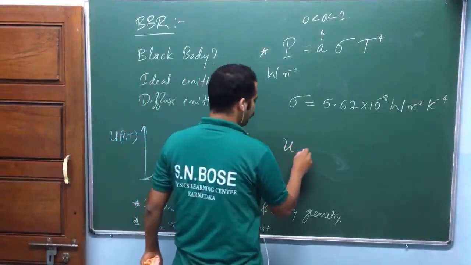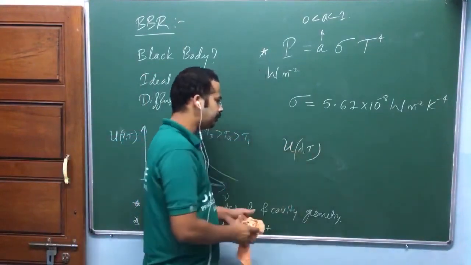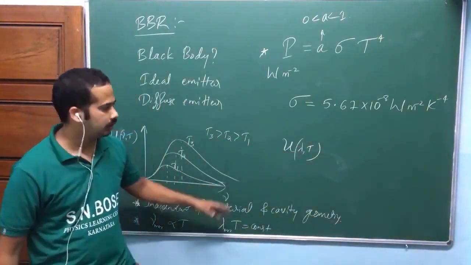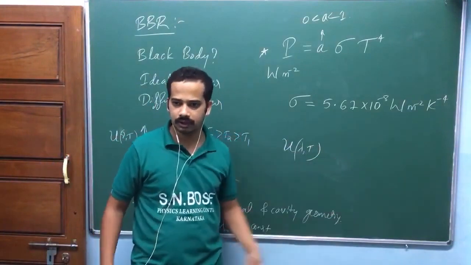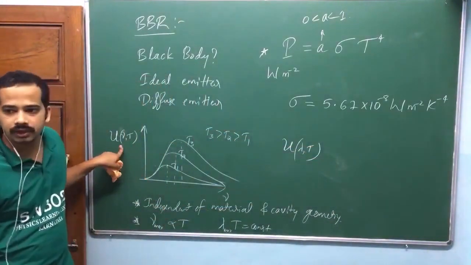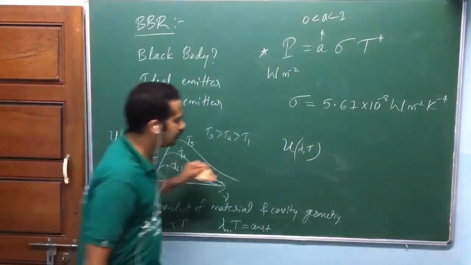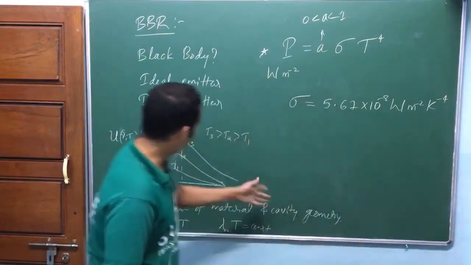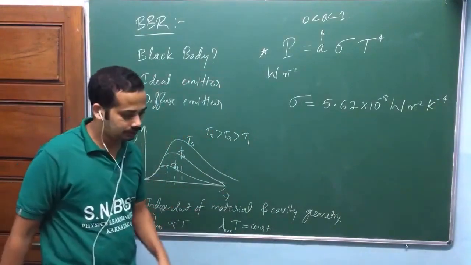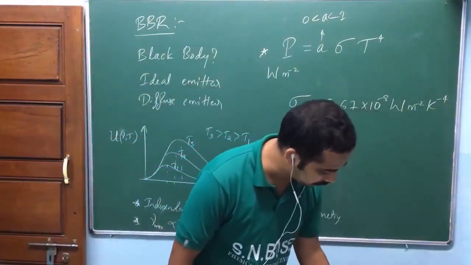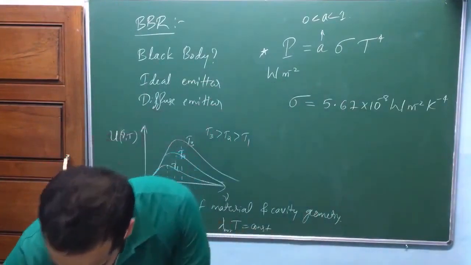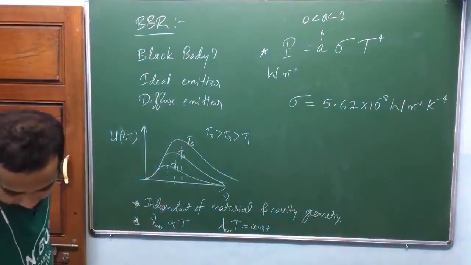So u in terms of lambda comma T. Many books will start with this one. They plot with respect to lambda, so then you have to write these things, and then you have to integrate with respect to all lambda. That's the only difference. So this is energy density per unit wavelength, and this is energy density per unit frequency. That's what we say. Reading up generally, I think you will get much more idea, but whatever you take. I have given the curve with respect to wavelength. Just check that out, because in Jatili he didn't draw that one. He has drawn it with respect to frequency.